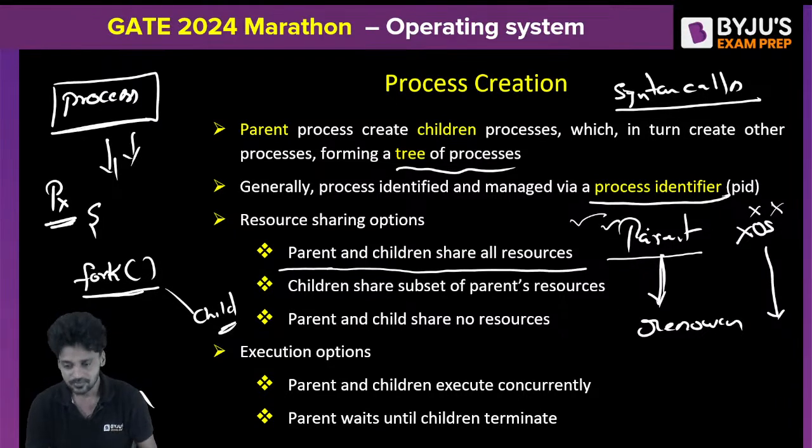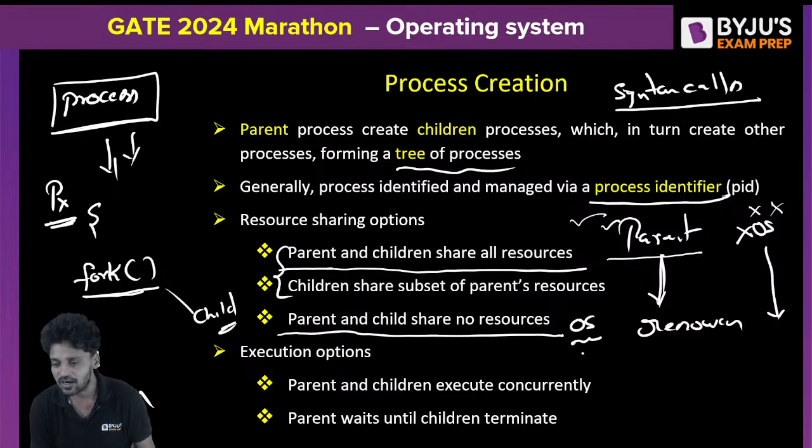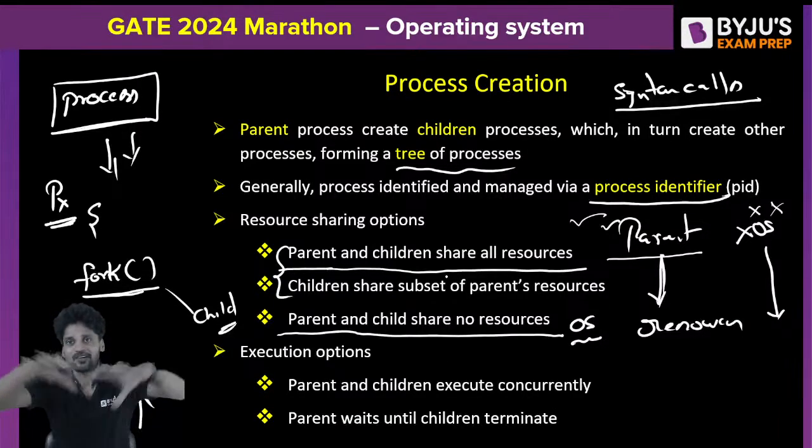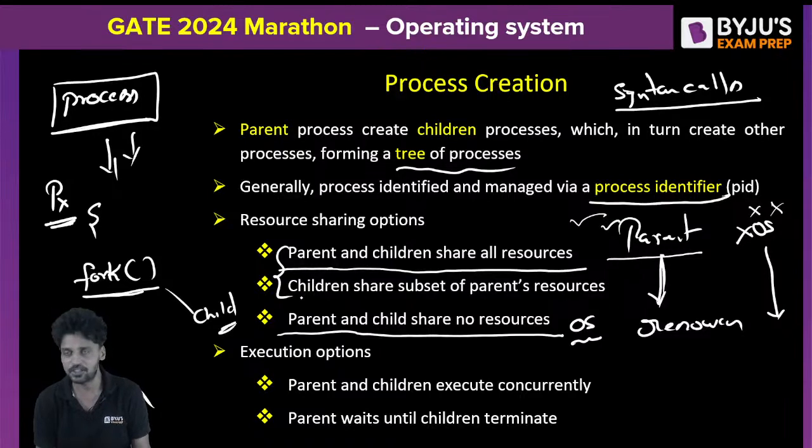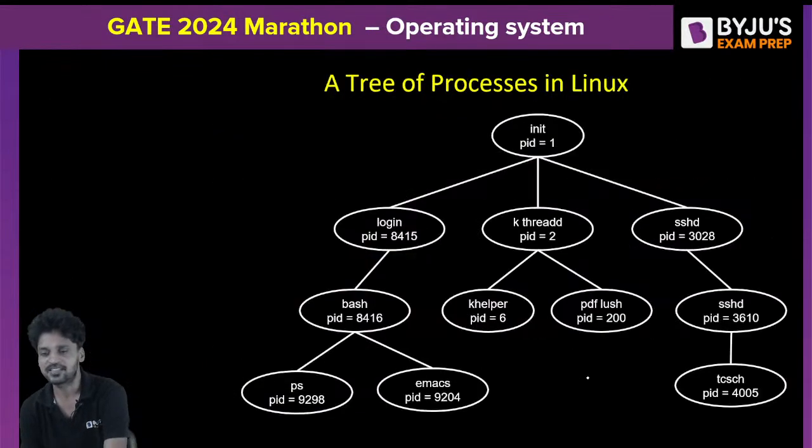Are we clear? And the next thing is parent and child. See, in these two, parent will allocate the resources. The final one, parent and child share no resources, meaning OS will provide the resources to the child process. In the first two, parent and child share all the resources equally. In the second one, of course, parent should be able to provide the resources to the child, but here a subset of the resources will be given. His resources are different, my resources are different, but his resources are a subset of my resources. Clear? Execution options, I will talk about the execution option in some time.